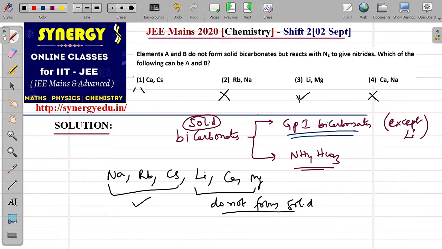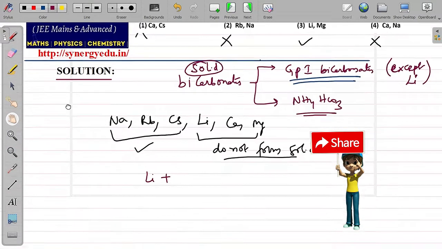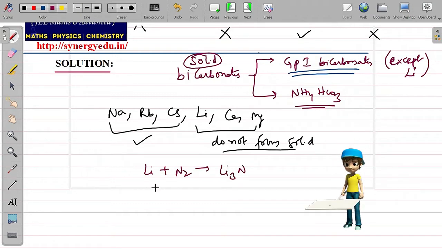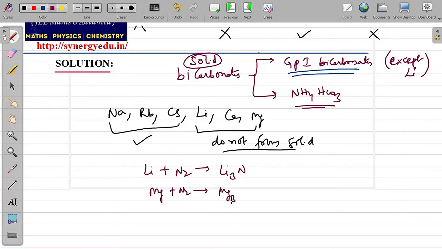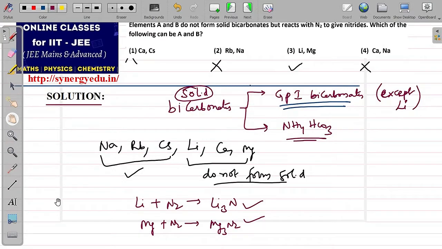But check one more point which is given in the question, that they react with N2 to give nitrides. And we know that in group 1 only lithium reacts with nitrogen to form nitride. And similarly in group 2, all elements will react with nitrogen. So magnesium also reacts with nitrogen to form magnesium nitride. So they are forming nitrides in option 3 elements, and also they do not form solid bicarbonates. Both are satisfying. So therefore the answer is option 3.